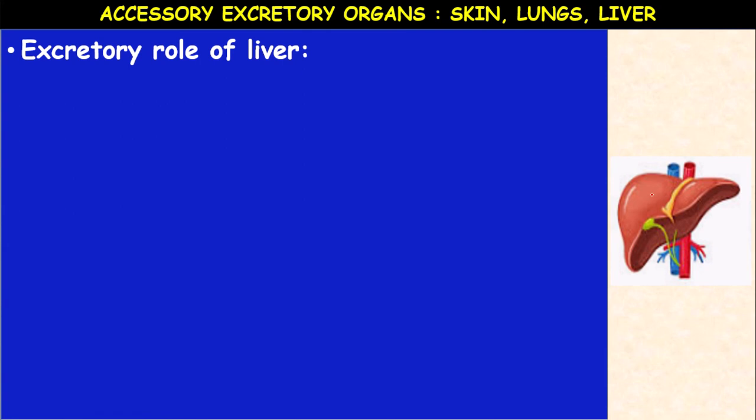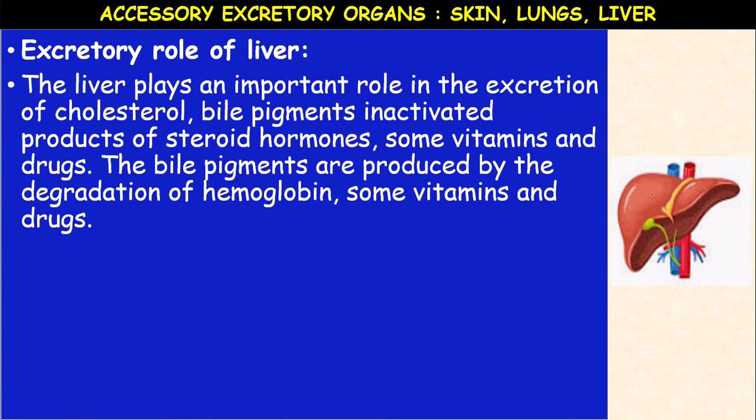Okay, children, now here we are discussing the role of liver in excretion. The liver plays an important role in the excretion of cholesterol. Number 1, cholesterol. Number 2, bile pigments, inactivated products of steroid hormones, some vitamins and drugs. So these are all the waste materials, the waste products after usage.